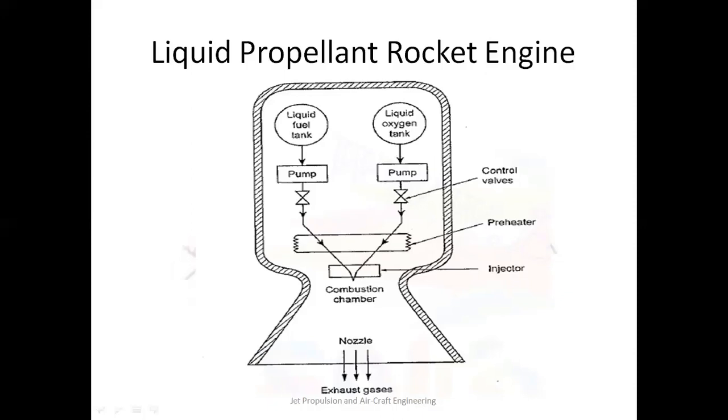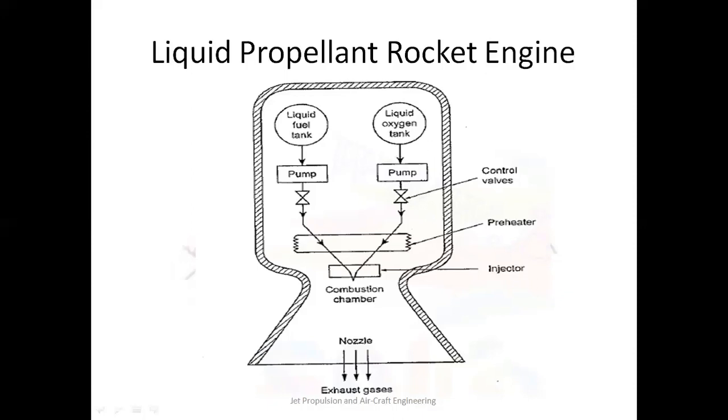The preheater is required to vaporize them before they reach the combustion chamber, and then we use the injector which mixes both the fuel and the oxidizer, and injects it into the combustion chamber where the combustion process takes place.